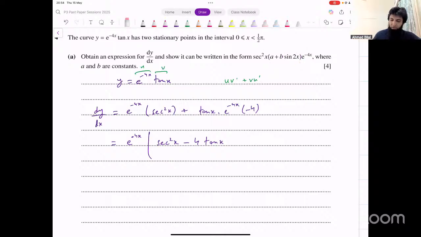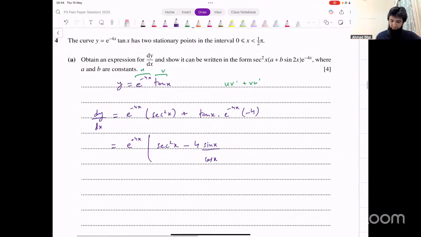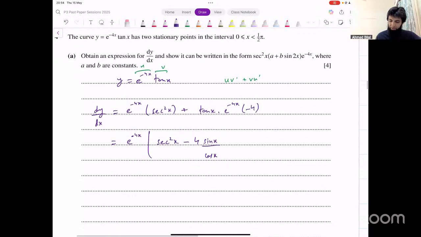Okay, so how do we think about this? We can write tan as sine over cos first of all. Let's eliminate tan and see what that gives us. That gives us sine x over cos x. And then, have we missed anything here? e raised to the power minus 4x into secant square x plus tan x into e raised to the power minus 4x into minus 4.